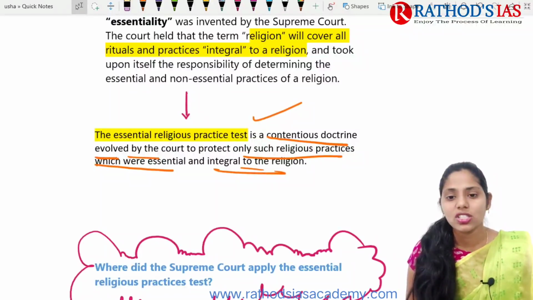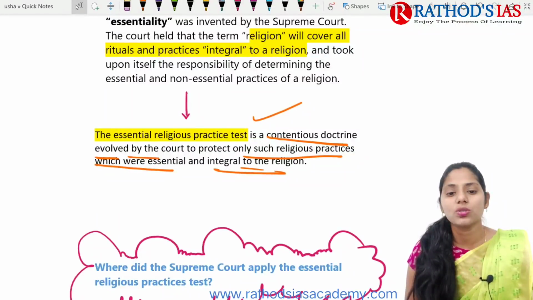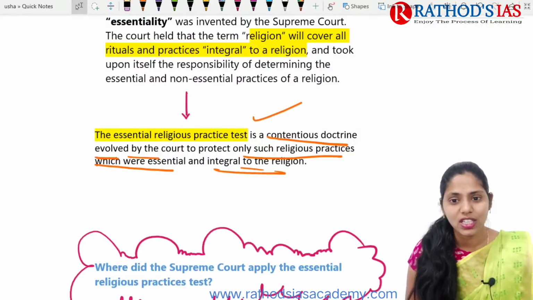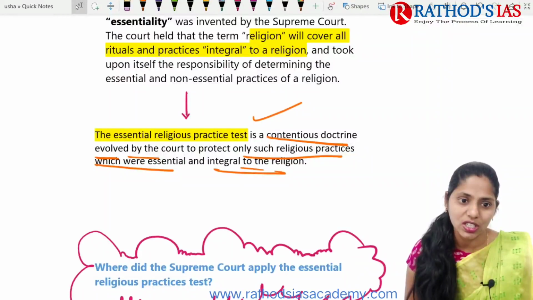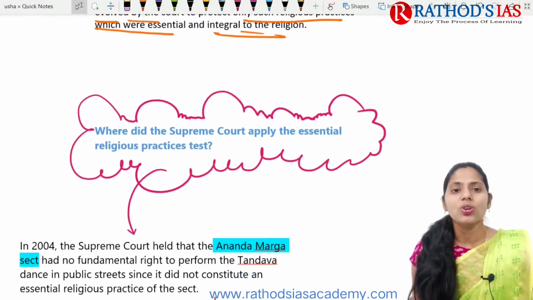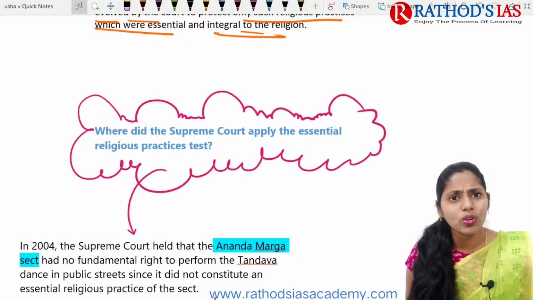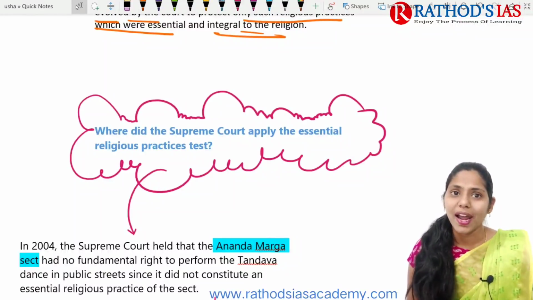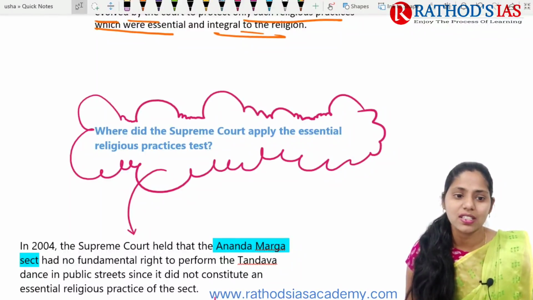Now, where did the Supreme Court use or apply this essential religious practice test?